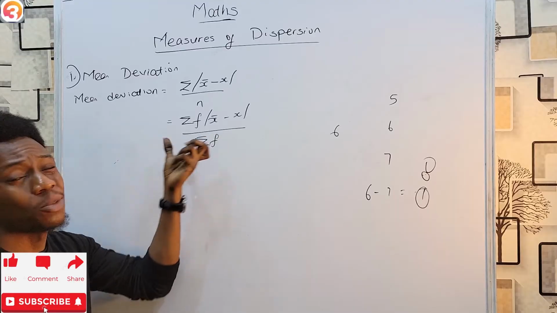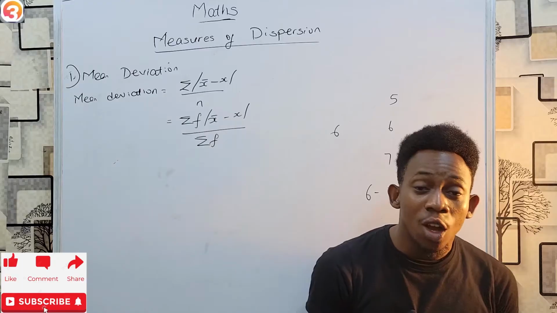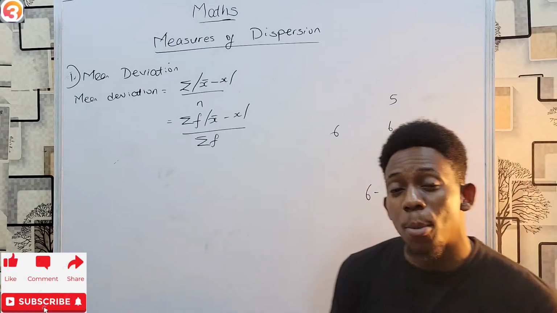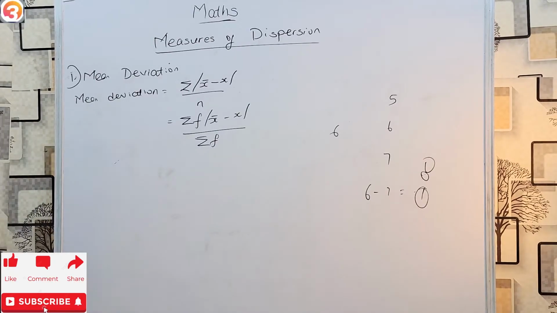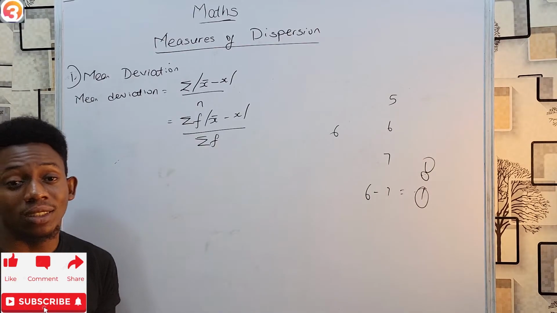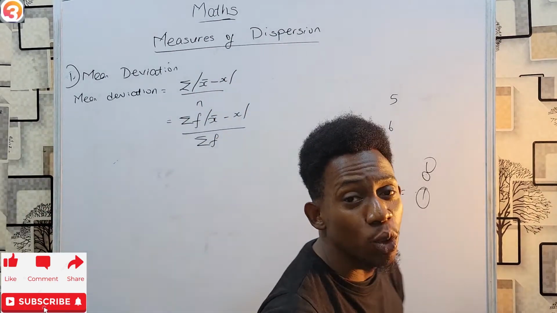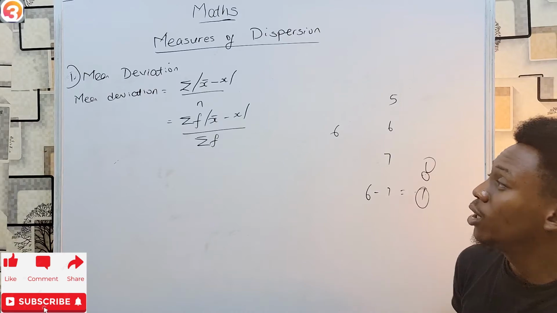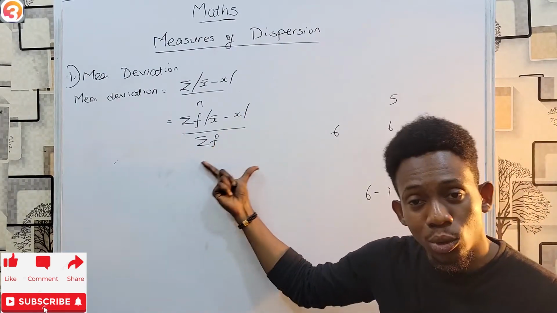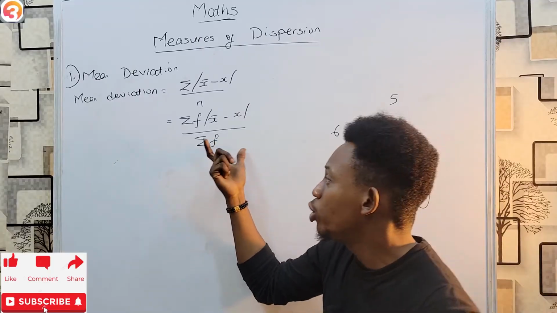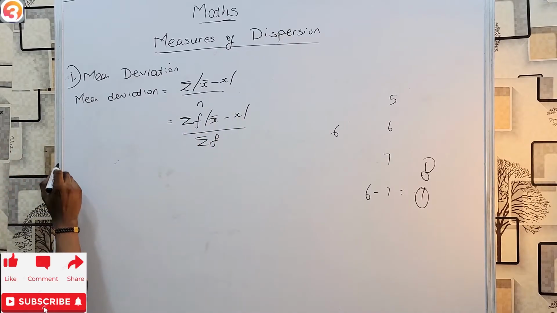Now I will just give you a bit of information. This doesn't come out much in JAMB. Some students keep on saying JAMB sets difficult questions, but JAMB, before setting questions, know how much time you have. So it's not likely to give you questions that would take too long. And for that reason, whenever setting on grouped data, or rather on dispersion, they don't like giving grouped data much. They give you discrete data, which is easier to tackle. This over this doesn't mean this is impossible, it's just unlikely. So know it, but keep in mind, you're more likely to see this than this.